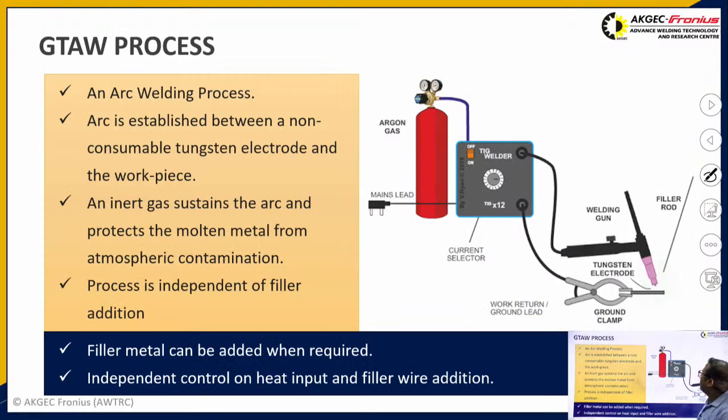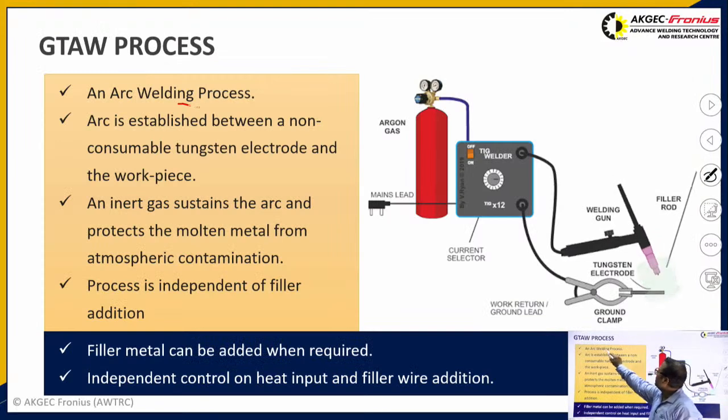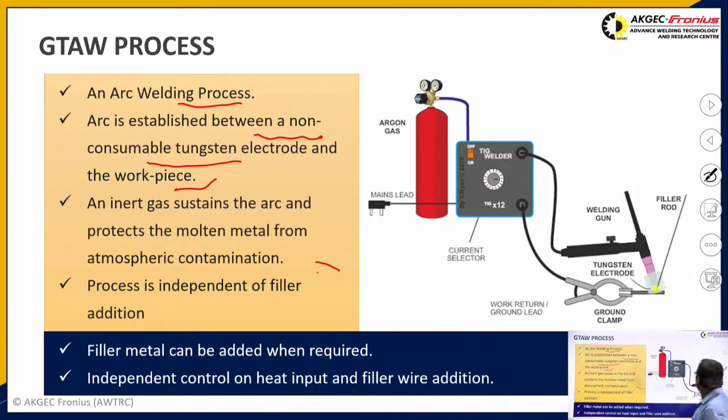So coming to the gas tungsten arc welding process, it is an arc welding process. The arc is established between the non-consumable tungsten electrode and the workpiece. You can see here that one end of the power source is connected to the electrode and the other end is connected to the workpiece.